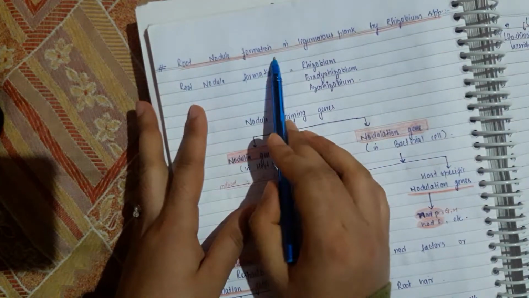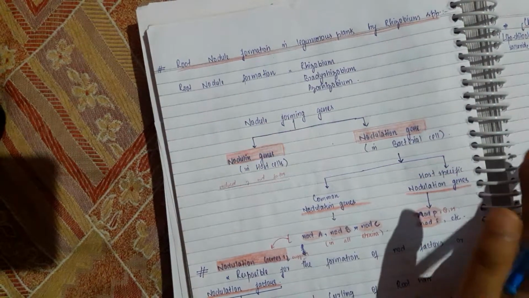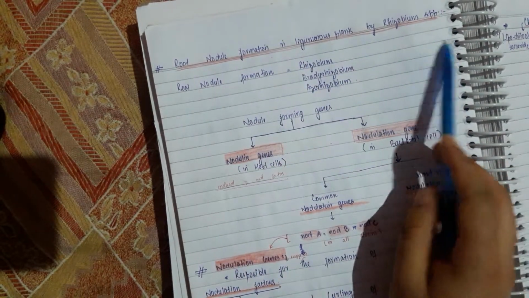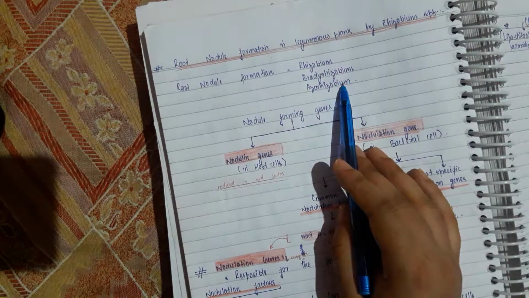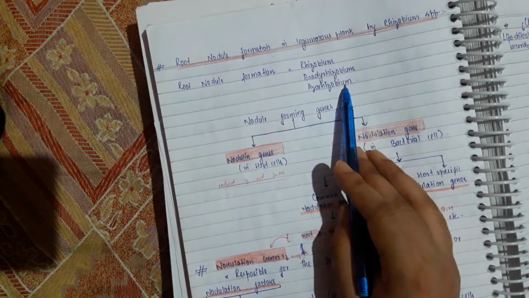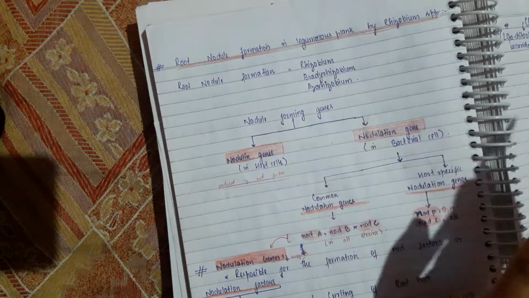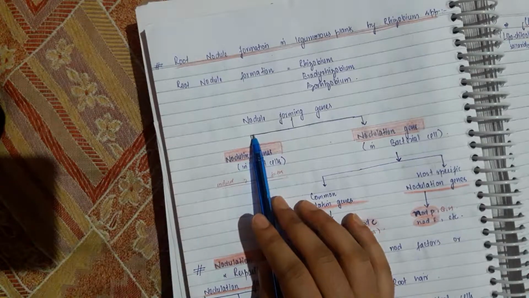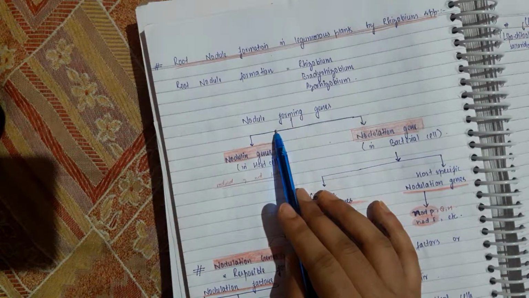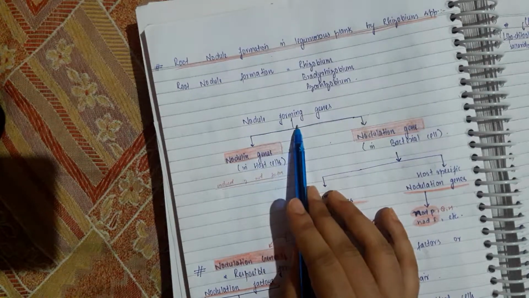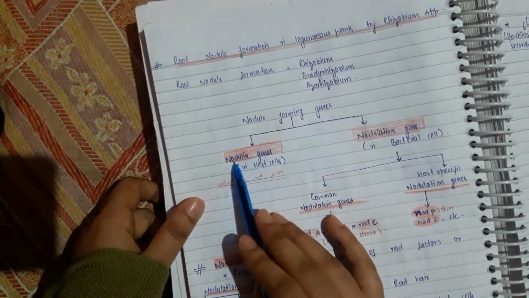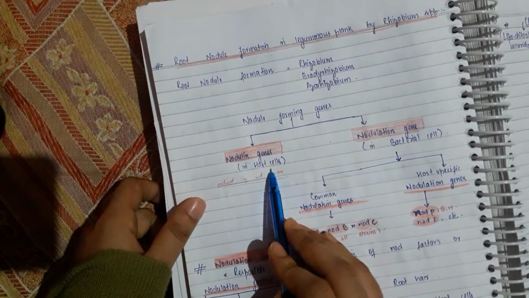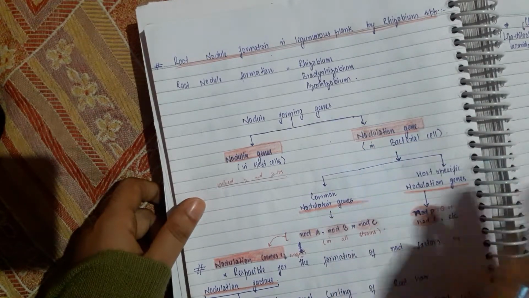So, what is the mechanism of root nodule formation in leguminous plants by Rhizobium species? First, this Rhizobium species is a gram-negative bacteria. It can be free living as well as symbiotic, and it's a rod shaped soil bacteria. In order to start the mechanism of root nodule formation, we require certain genes called nodule forming genes. These can be of two types: nodulin genes, which are present in the host cells, or nodulation genes, which are produced by the bacterial cells.